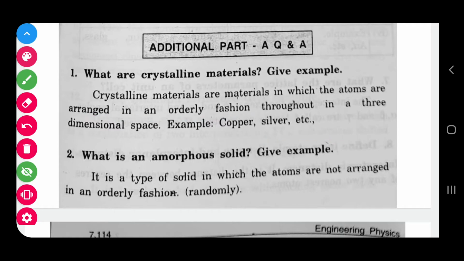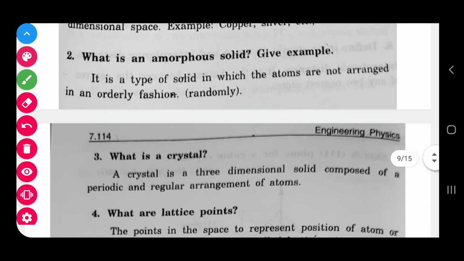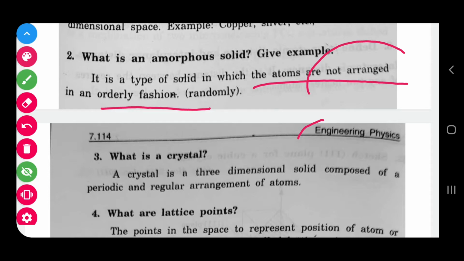What is an amorphous solid? Amorphous means non-crystalline. That is the easiest way of telling. Atoms are not arranged in an orderly fashion. If they are not arranged regularly, if they are randomly placed, you can say that is amorphous. Non-crystalline, randomly placed and not arranged in an ordered fashion. Okay, everything will be the same. Atoms are not arranged in a regular or ordered fashion.